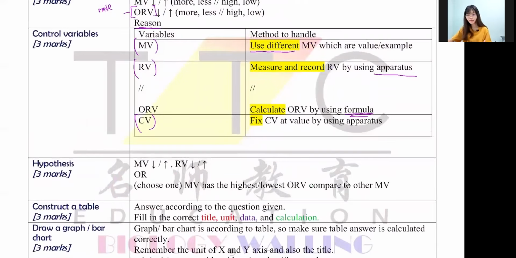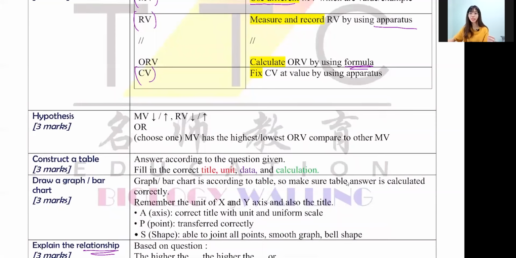Next one, for constant variable, you have to use the word fix, okay? Fix what constant at what value by using what apparatus. If your example of constant variable is type of plant, then you can use fix the type of plant used throughout the whole experiment, okay? Hypothesis, can you write the higher the MV, the higher the RV?